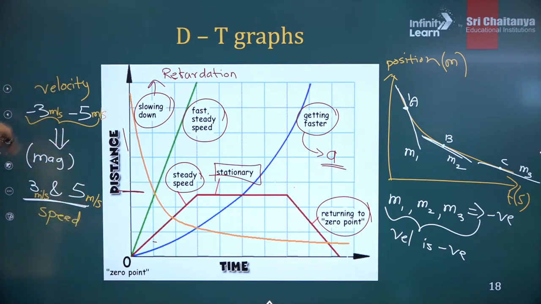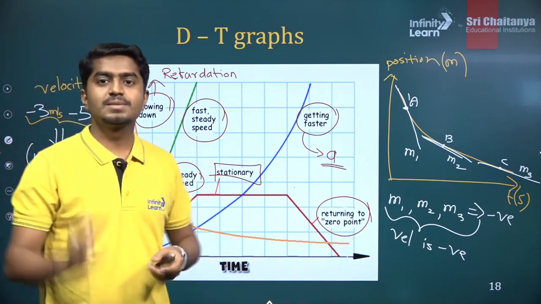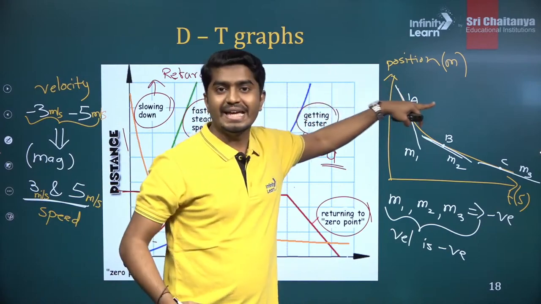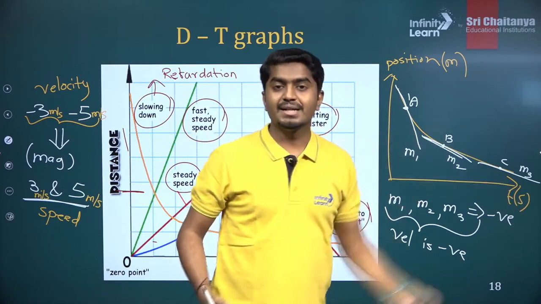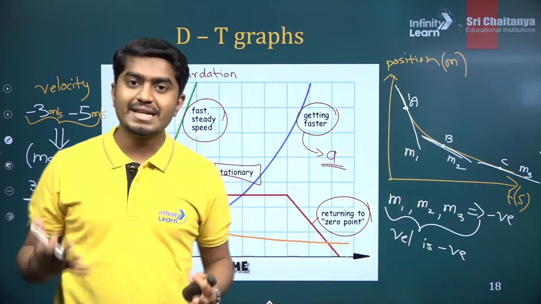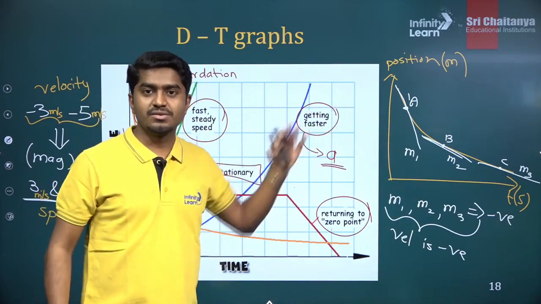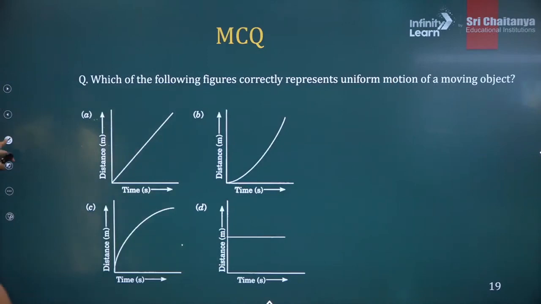You ignore the minus sign. You ignore the sign, then you get the speed. Now it is clear why the speed at A is greater than speed at B, than speed at C. So all these things you understand from the position versus time or distance versus time graph. So let's solve a few numericals.